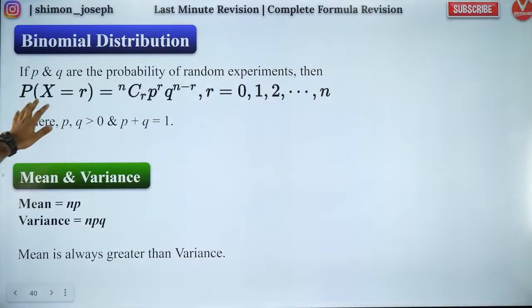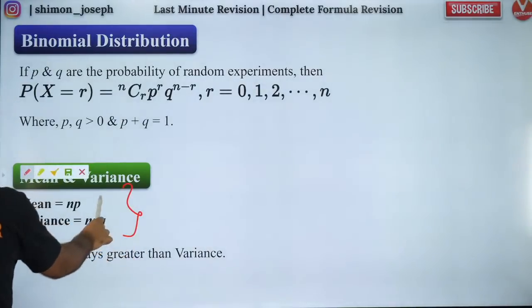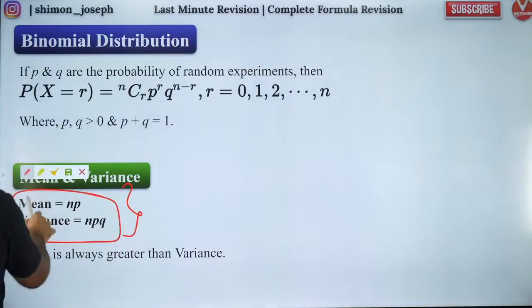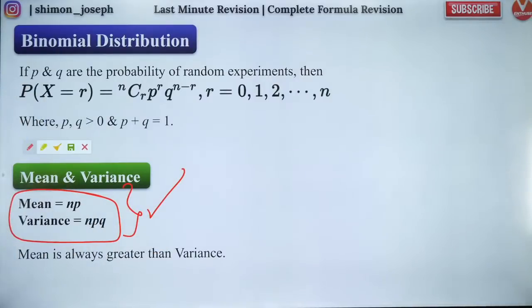Binomial distribution. So here there are two things which are very important. You need to know what is the mean and variance of a binomial distribution. Very, very important, because directly based on this they can ask you questions. Are you all clear?